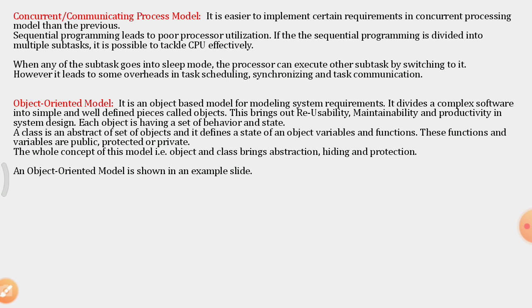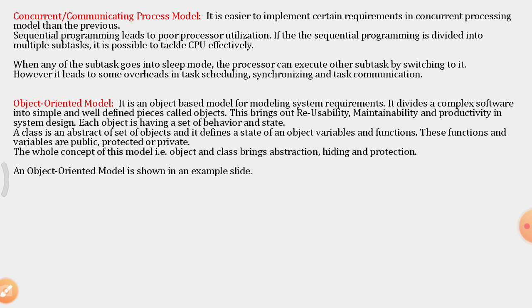When any subtask goes into sleep mode, the processor can execute other subtasks by switching to them. But this adds some overhead in task scheduling and synchronizing of tasks, and there is task communication between multiple tasks. That is one overhead added to the concurrent process model.